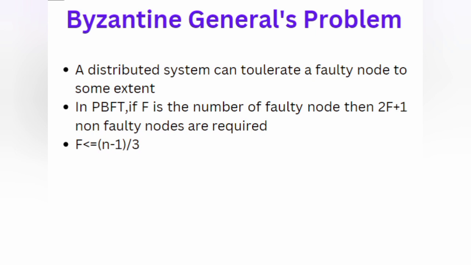So in the Byzantine Generals Problem, we have a formula that is f ≤ (n - 1) / 3. This problem arises in distributed systems.